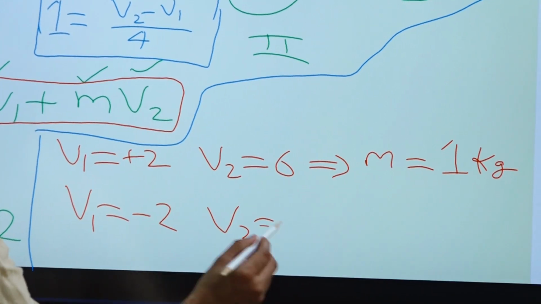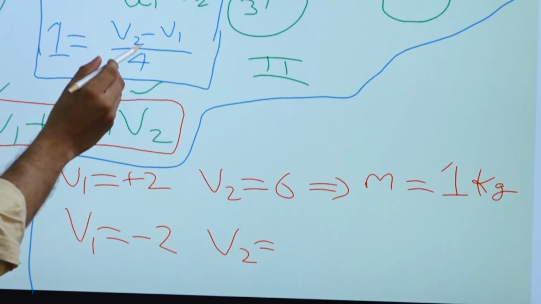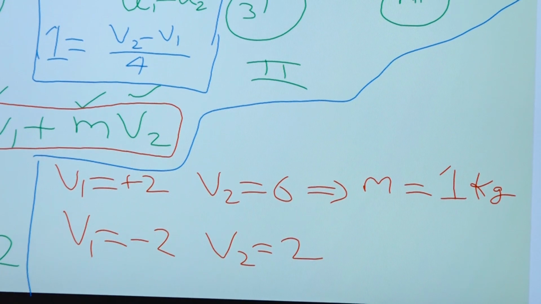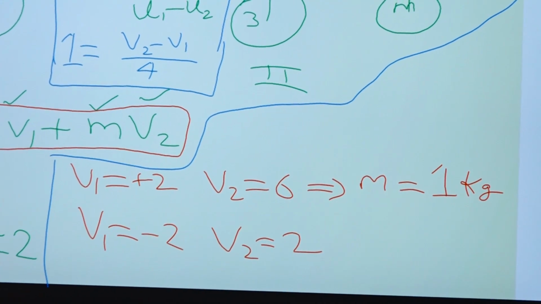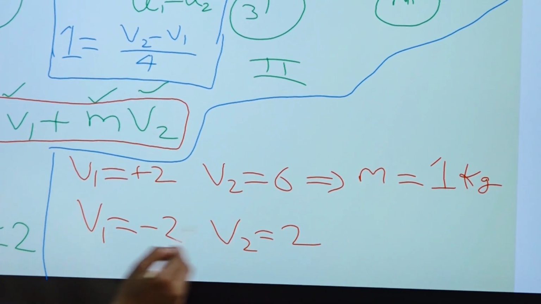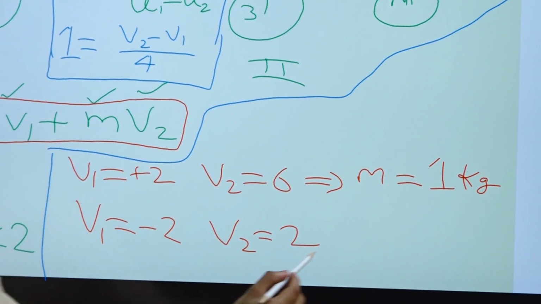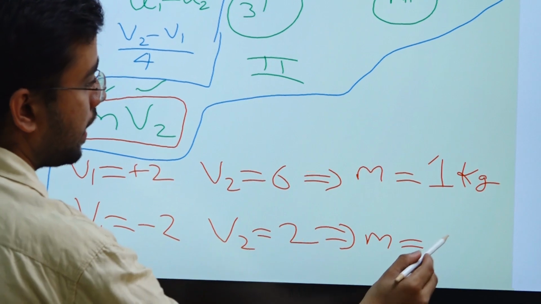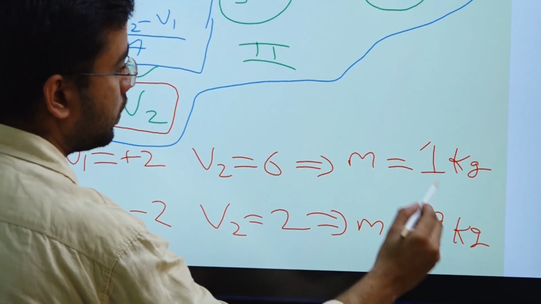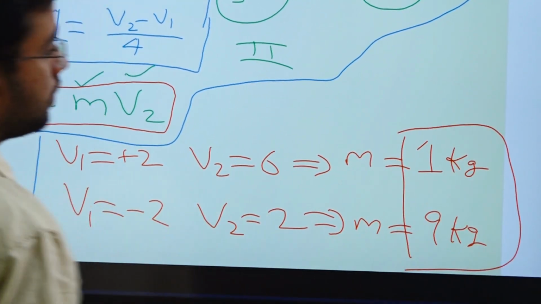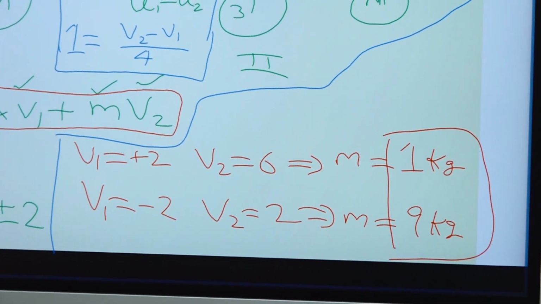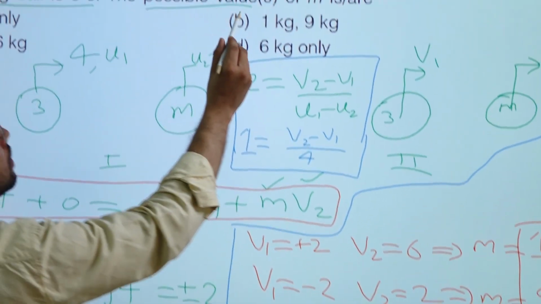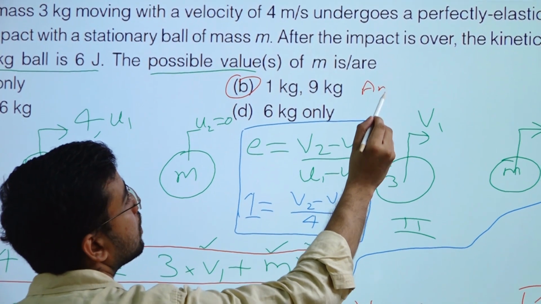So if you put it there minus 2 here, then what you will get? 2. So v2 is equal to 2, right? From here, if you put this value v2 is equal to 2 and v1 is equal to minus 2 here, what you are going to get? M is 9 kilogram, right? So there will be two answers, 1 kilogram and 9 kilogram. So you can find this somewhere here. Okay, B. So this will be the answer.